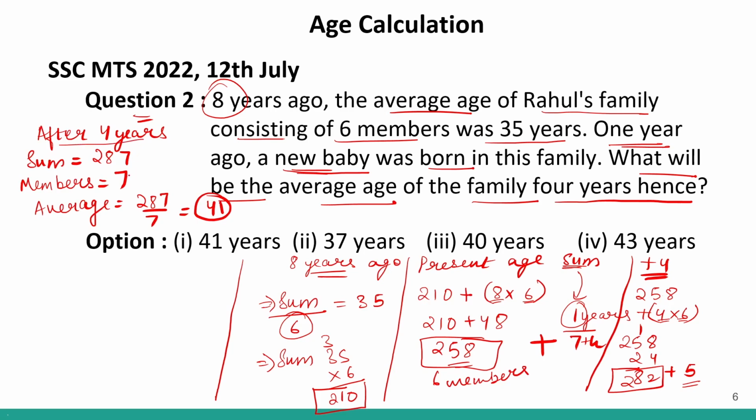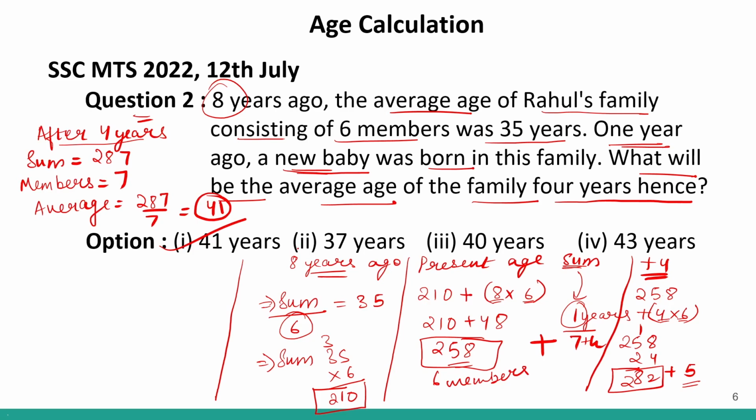The number of members has now increased to 7. So the average will be 287 divided by 7, which gave us 41. So the answer will be option number 1, 41. Clear? This is a slightly longer question which involved 3 different times. The first time was 8 years ago, the next was the present age, and the third is 4 years after.